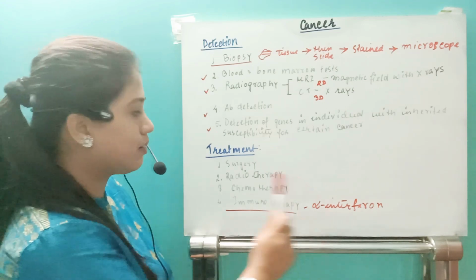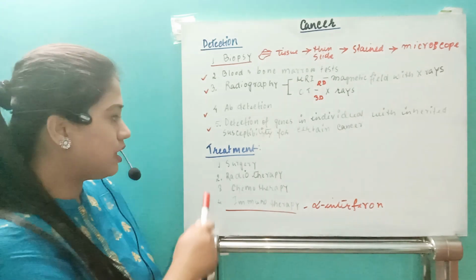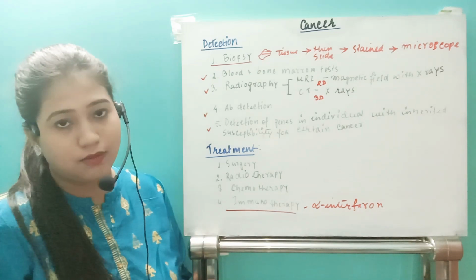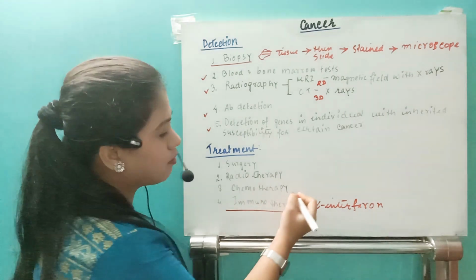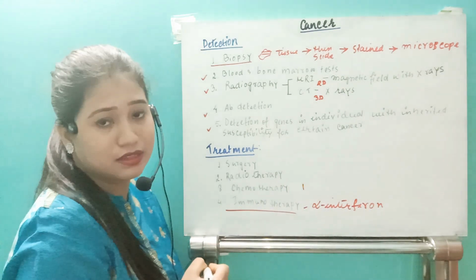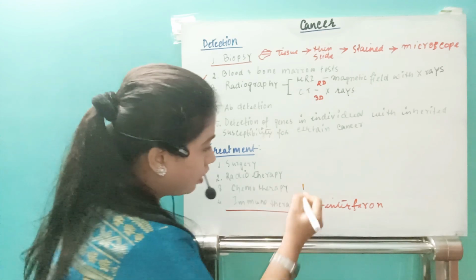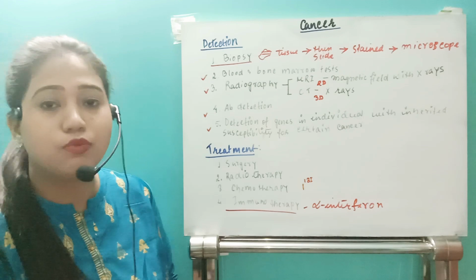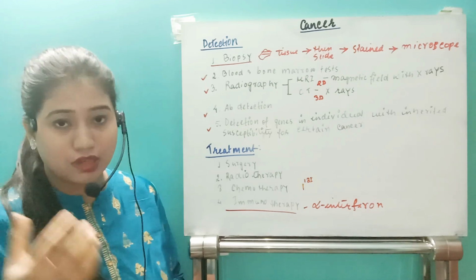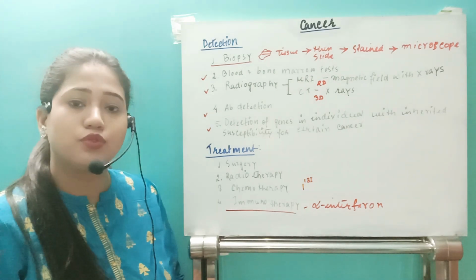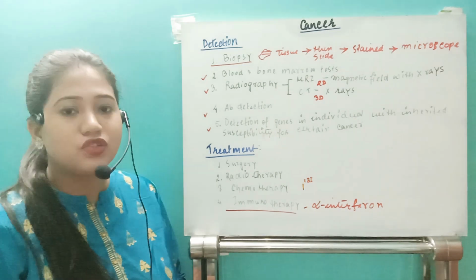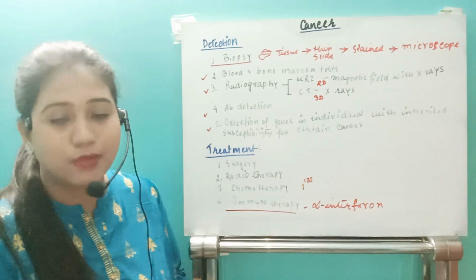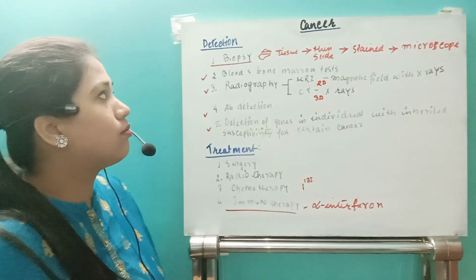So these are the different types of treatment we have seen: surgery, radiotherapy, chemotherapy and immunotherapy. Yes, there is one use of radiation for one type of cancer, thyroid cancer. An isotope of iodine, iodine-131, is exposed to the thyroid gland, and those regions where the cancerous growth has occurred in the thyroid gland will be killed. So that is all about treatment.